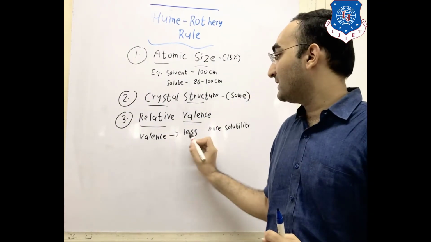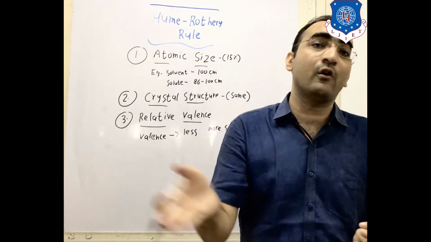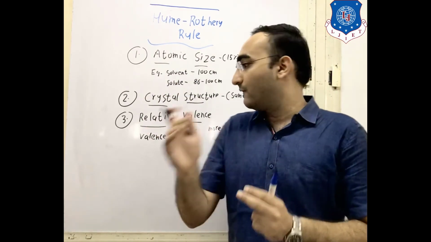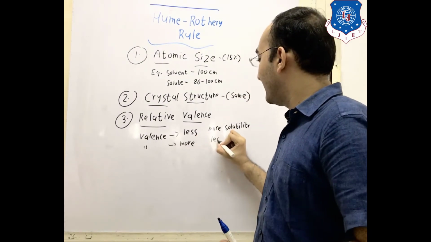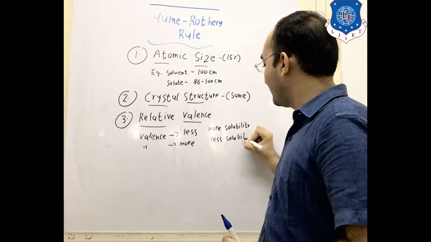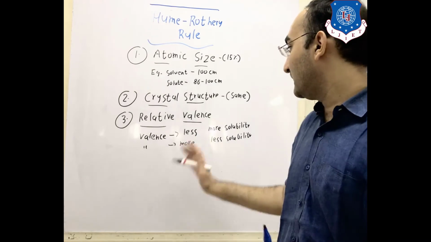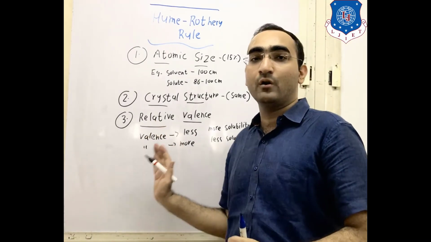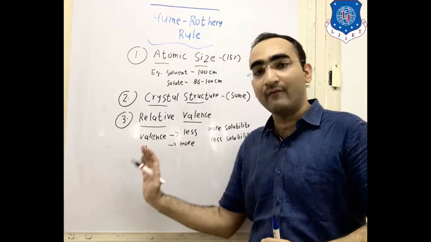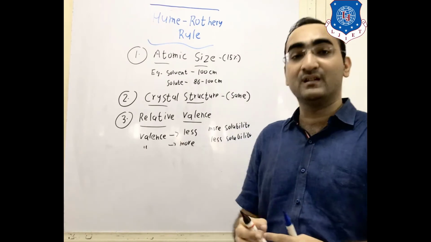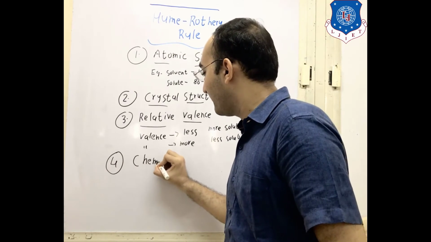That means if there is less valency, meaning fewer electrons in the outermost orbit, then it can dissolve more and more solute inside it. Whereas, if the valency is more, then there is less solubility. Why? Because of the electrons, it will not allow more solute particles to settle. So the valency plays an important role. For less valency there will be more solubility, and for more valency there will be less solubility. And the last factor is known as chemical affinity.